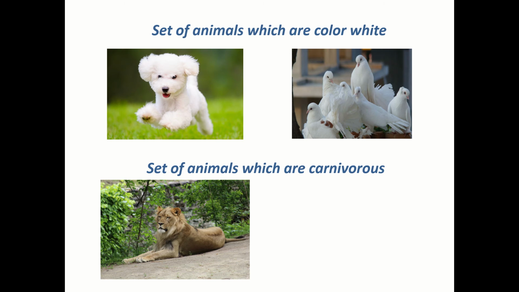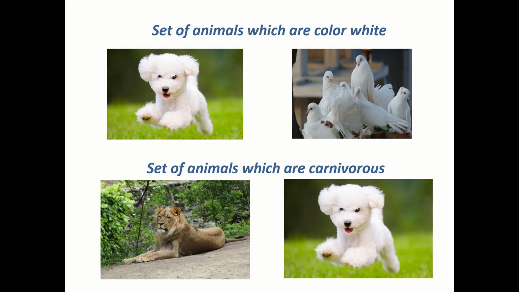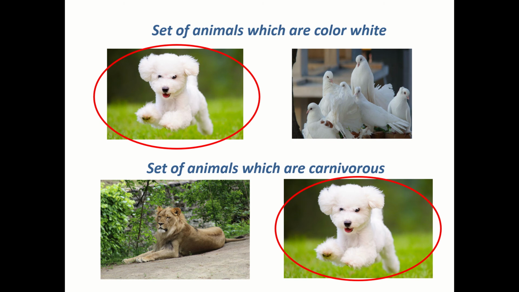So these are members of this set. And set of animals which are carnivorous, we have a lion and the dog again, because of course a dog is carnivorous. If you notice, the dog here is a member of both sets. So that might confuse us.